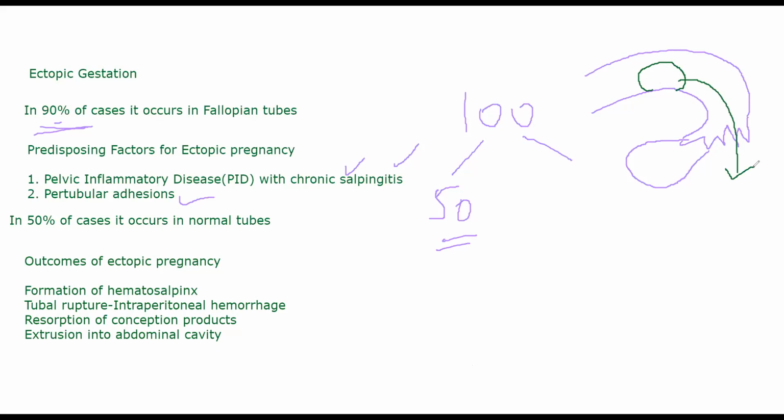Okay, that is called extrusion of this thing, embryo into abdominal cavity. It is also called tubal abortion. What happens is ectopic pregnancy product in your fallopian tubule will end up in abdominal or peritoneal cavity through abdominal ostium. Okay, abdominal ostium is the small opening between your fimbriae of fallopian tubules and abdominal cavity. So the fetus will literally come out into the abdomen. That can be another outcome. So these are the four outcomes of ectopic pregnancy.